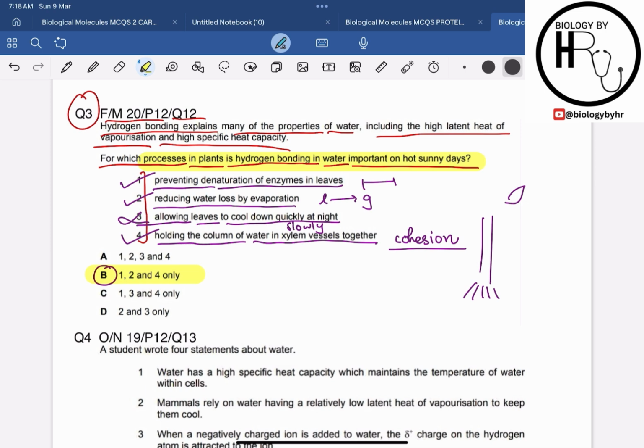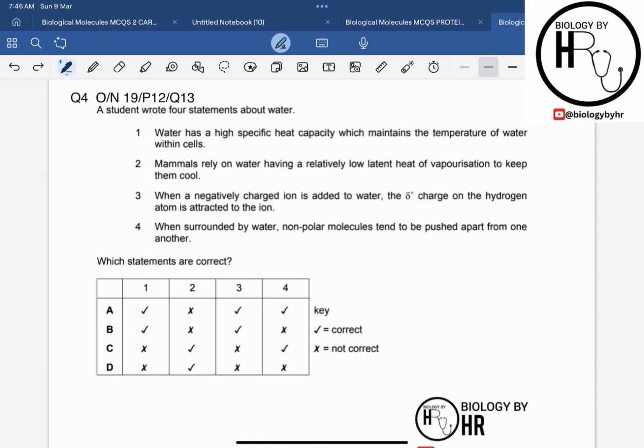I hope that this MCQ is clear to all of you. So now let's move on to question number 4, which is from October-November 19, paper 1, question 13. The question says that a student wrote 4 statements about water. Then they have given us the 4 statements and they are asking which statements are correct. So we have to identify the correct statements regarding water, right? So let's move on with statement 1.